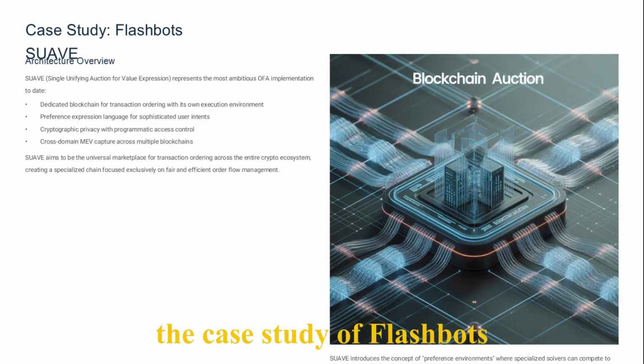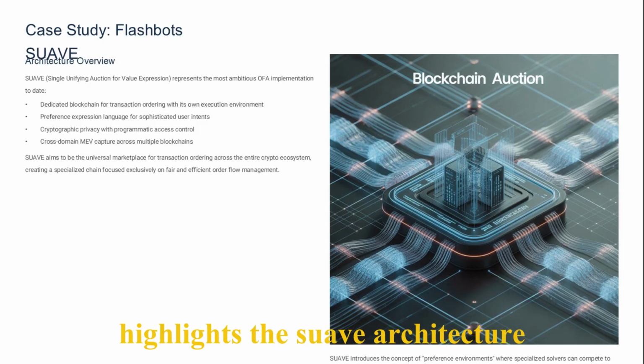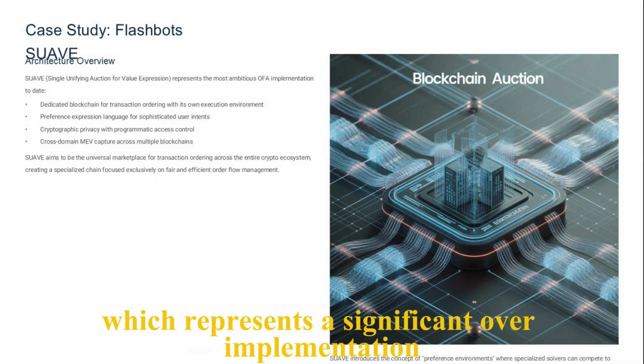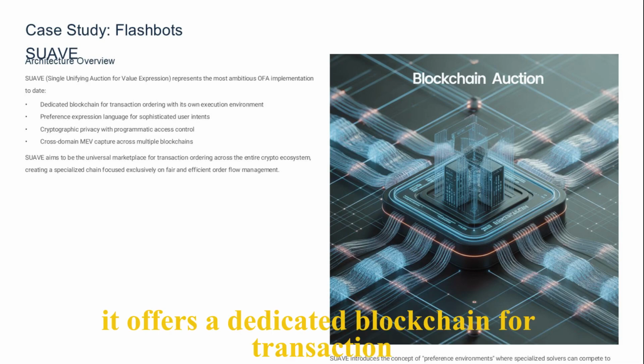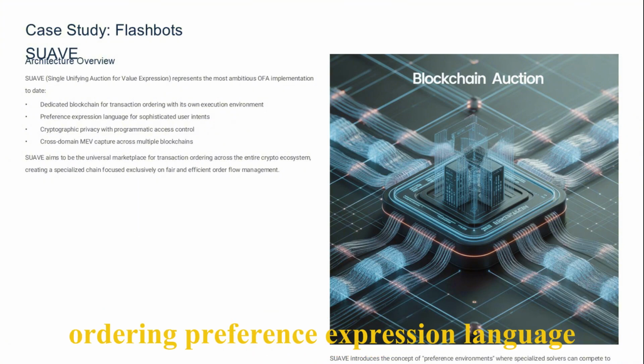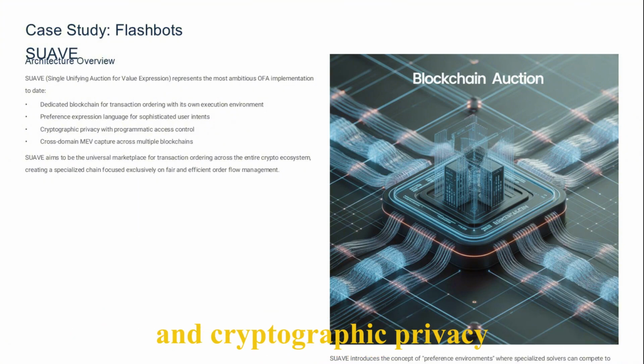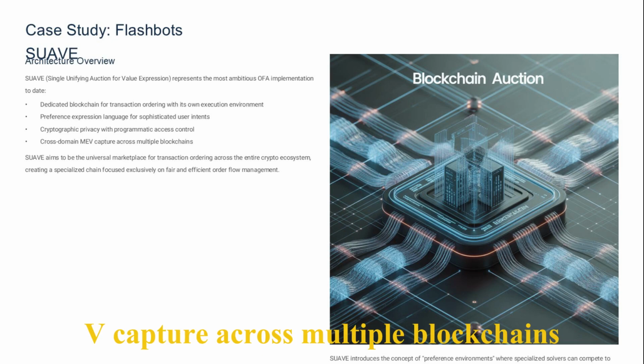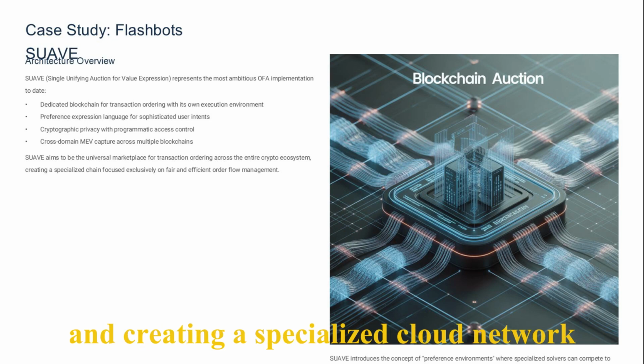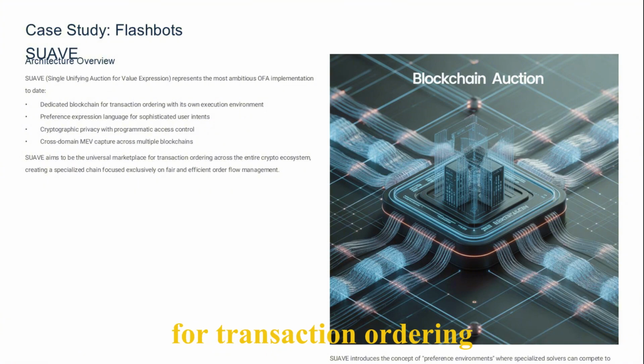The case study of Flashbots highlights the SUAVE architecture, which represents a significant OFA implementation. It offers a dedicated blockchain for transaction ordering, preference expression language, and cryptographic privacy, enabling cross-domain MEV capture across multiple blockchains and creating a specialized cloud network for transaction ordering.